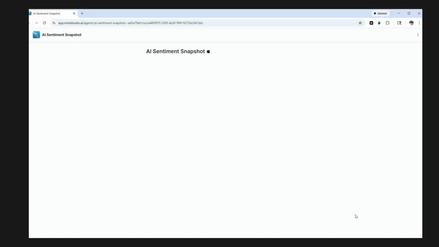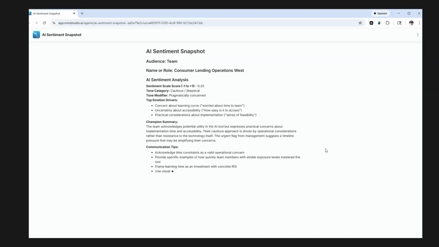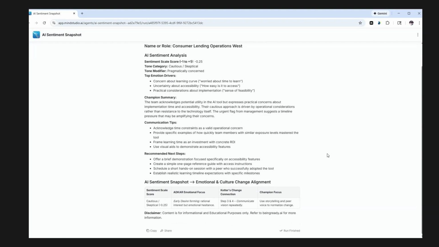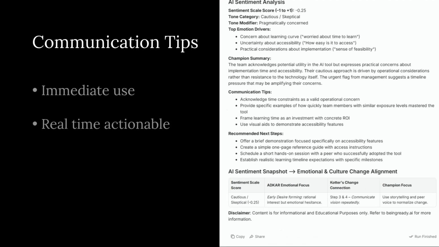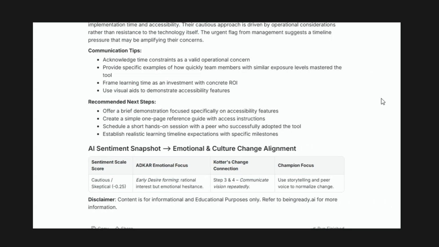Now the agent is going to go ahead and provide its analysis. As you can see, we've been given an AI sentiment analysis score of 0.25, cautious and skeptical. Top emotional drivers are identified, and the champion summary. Then this agent is designed to provide immediately usable communication tips: acknowledge time constraints, use visual aids. You'll see a number of options there, and recommended next steps: offer a brief demonstration focused on specific accessibility features, a simple one-page reference guide, and additional items are noted.